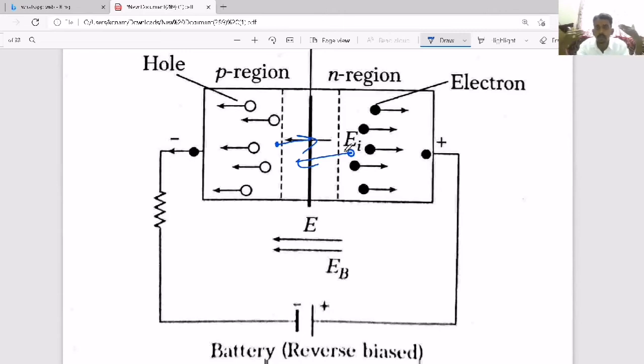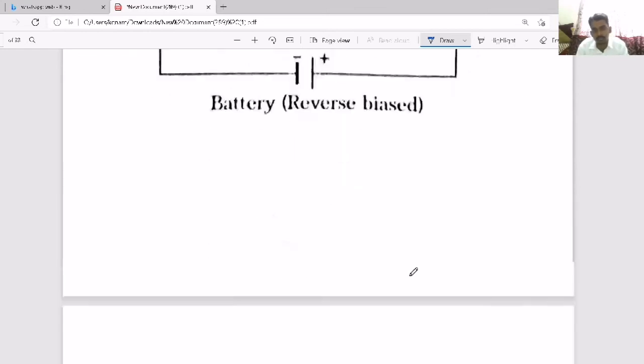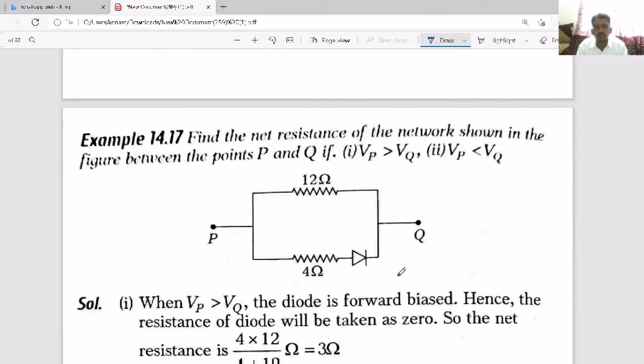In the first case, they are trying to mix with each other across the junction, so it is called diffusion current. Diffusion current is more, drift current is less. Diffusion current is from P to N side, drift current is from N to P side. That is the difference between forward bias and reverse bias. Now, when you consider a diode in forward bias, the current is due to majority charge carriers, so it is considerable.